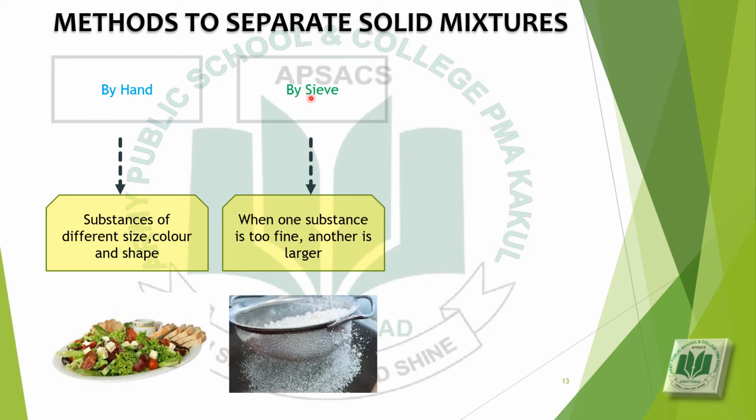Number 2, by sieve. What is a sieve? A sieve has holes in it that can separate smaller substances from larger ones. So when one substance is too fine and another is too large, then these are separated by using a sieve.